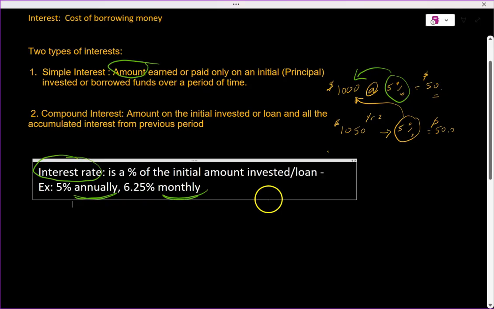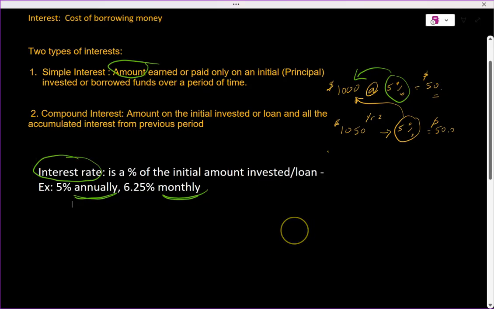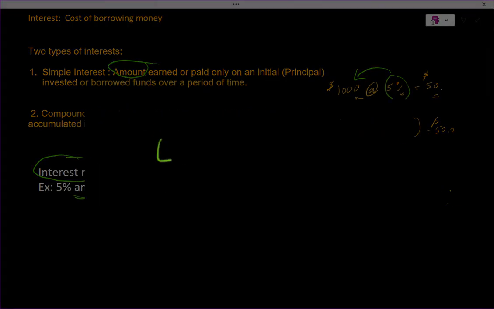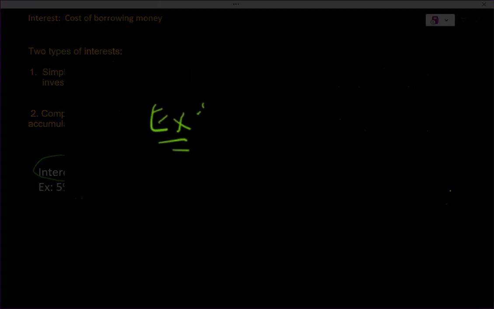And of course, we can come up with a value and a formula for it. And notice what is happening in that example that I just gave you. Let's do an example again with the $1,000.